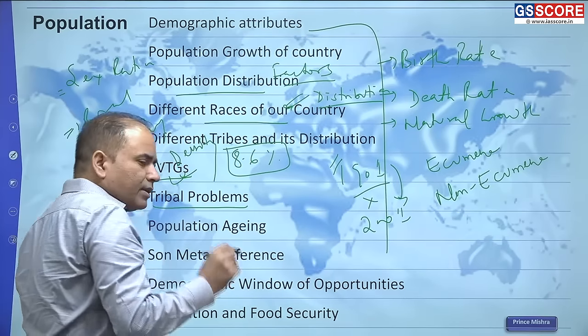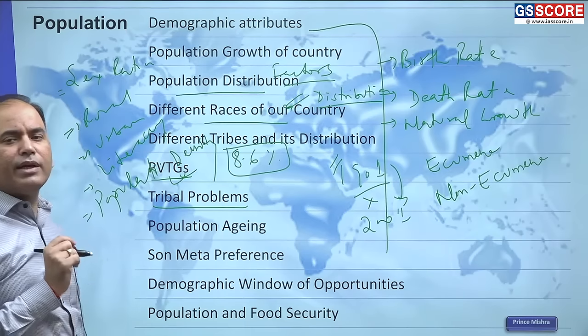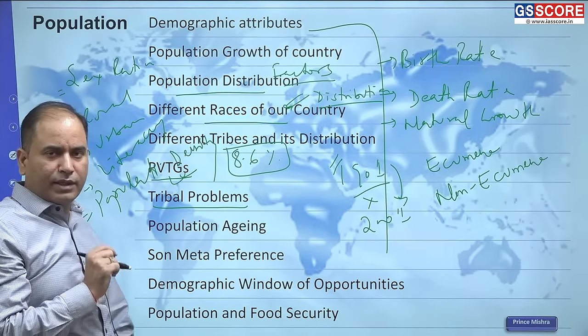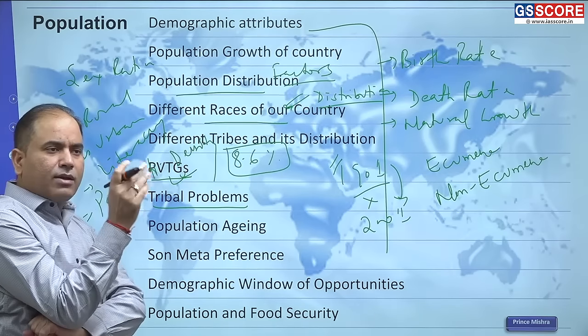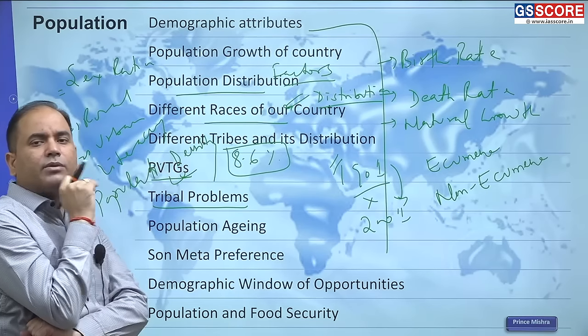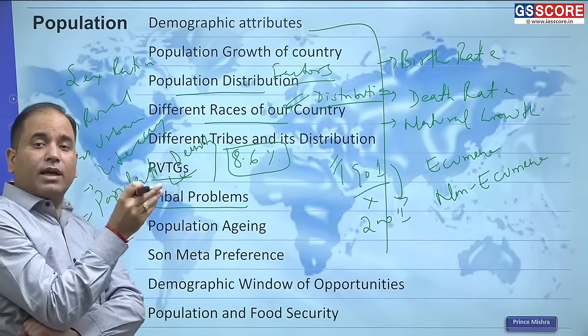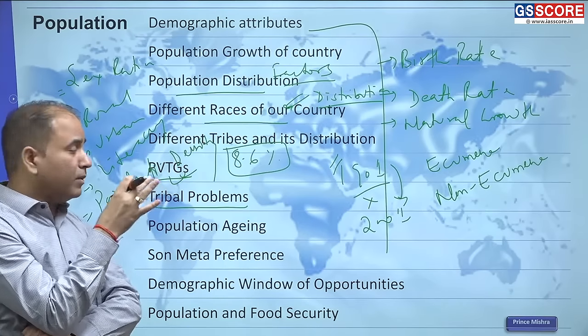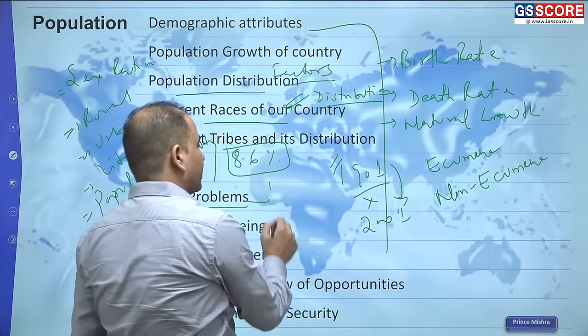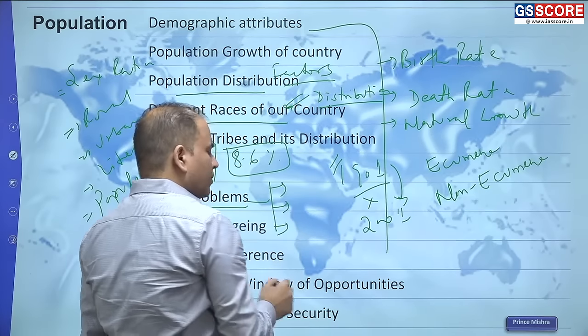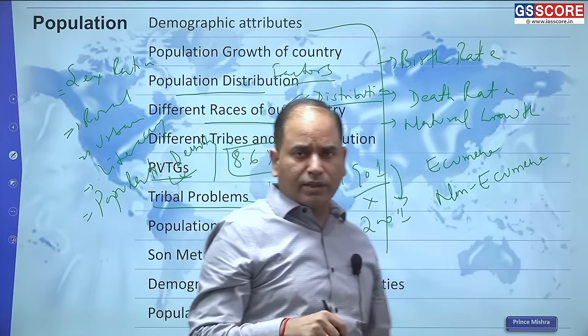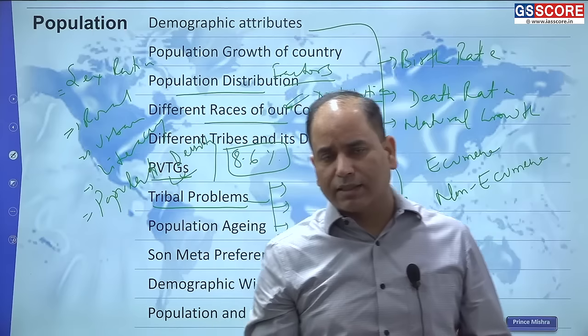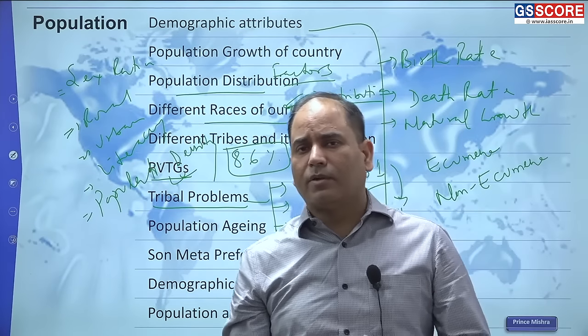Then tribals happen to be very neglected people of our country, and there exist a lot of problems and issues related to the tribals. So you need to look at what the main issues and main problems are. Of course, in the present time, it will appear that tribals have several problems.